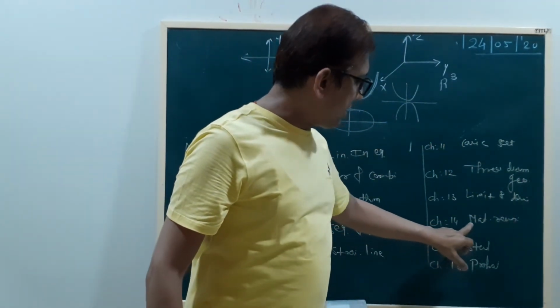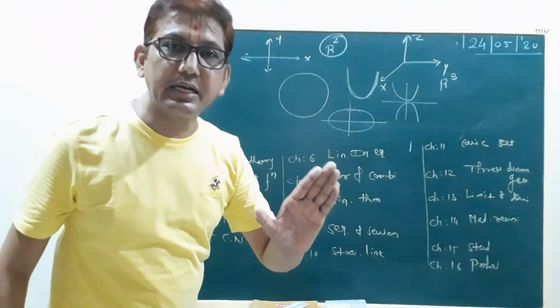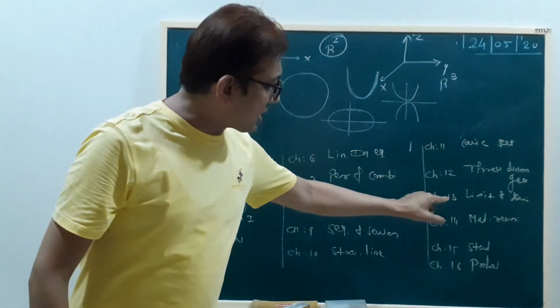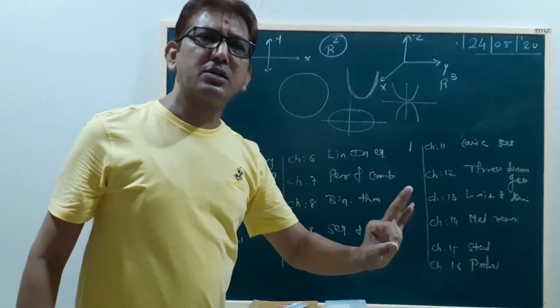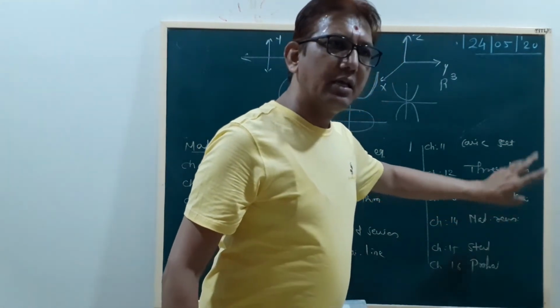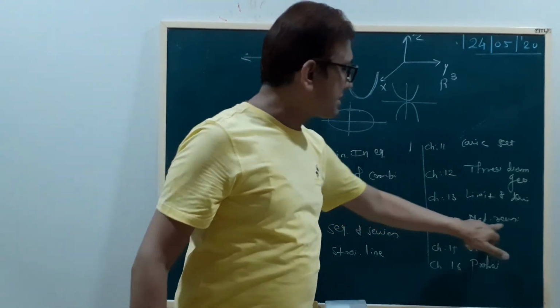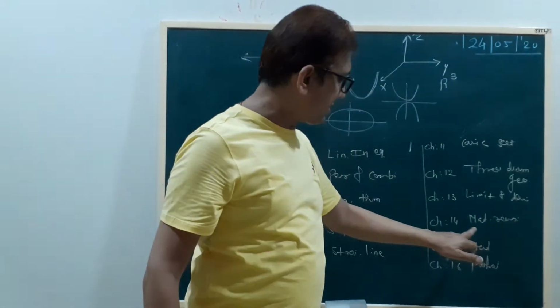Now chapter number 14, mathematical reasoning. This is a very easy chapter, only used in 11 science, but you use it in the JEE exam also, not in 12 science but directly in JEE.